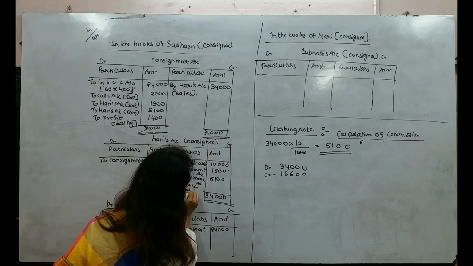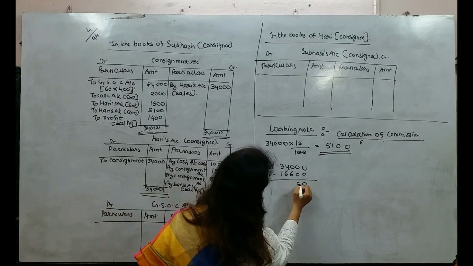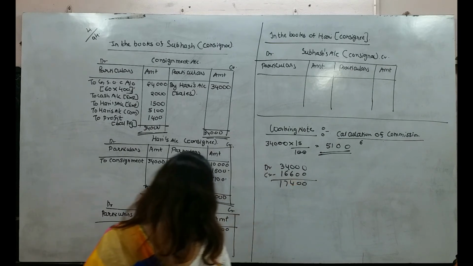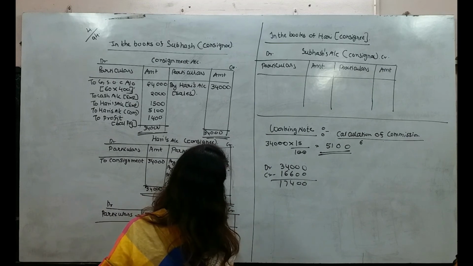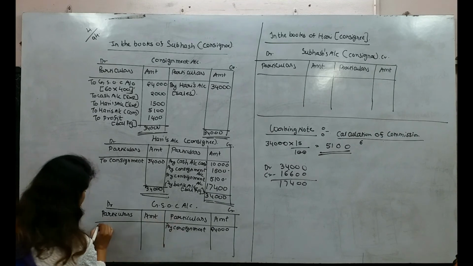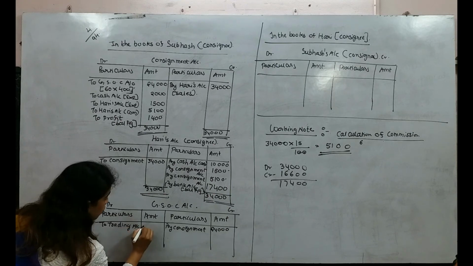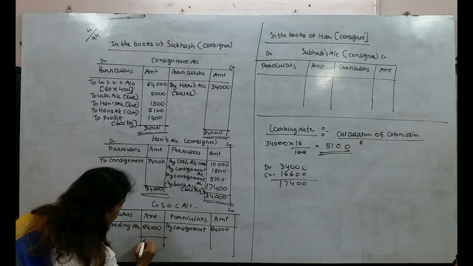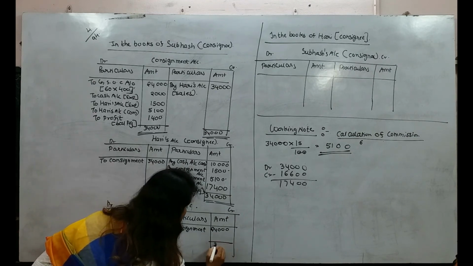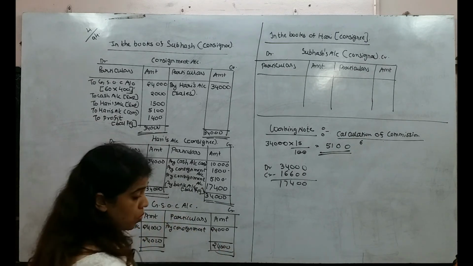If you want, write in the bracket balancing figure so that there will not be any confusion. 17,400. Okay, now entire amount we will transfer to trading account. To trading account 24,000. Just I have transferred the entire amount to trading account.